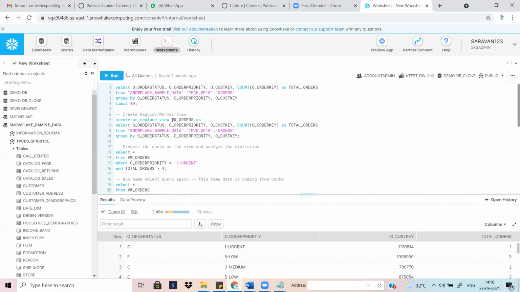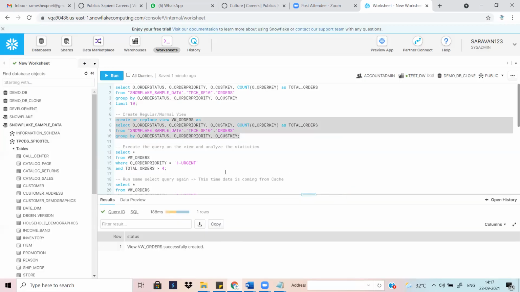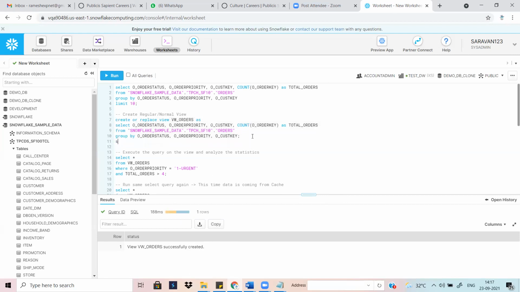The view name follows a standard: it should start with VW. Then use the orders table, view underscore order. Then AS, and you can give the same query logic here. This 10 result will be loaded into this view, the same query. Once you run that, the view is successfully created, right? Then you can see that right now.